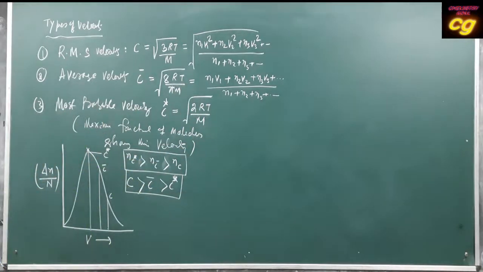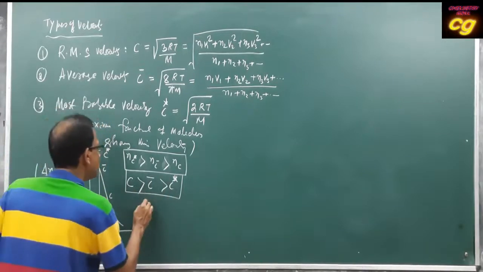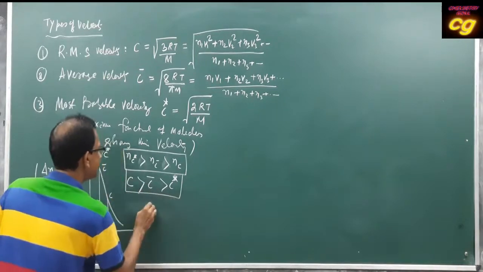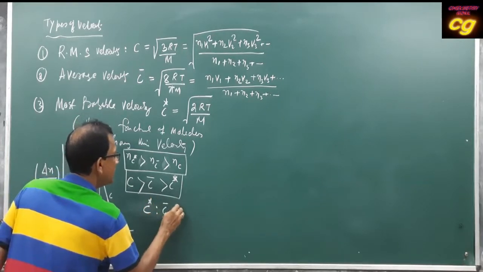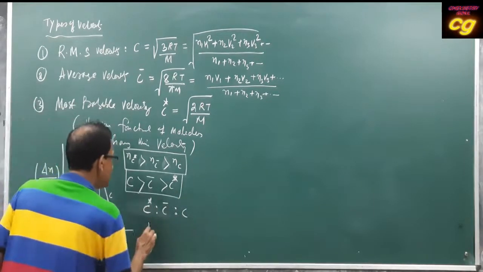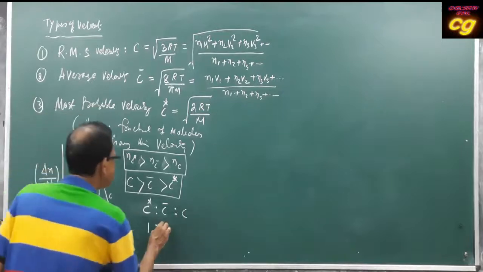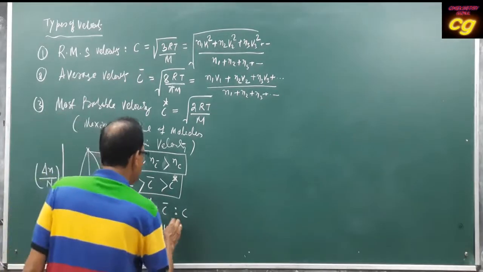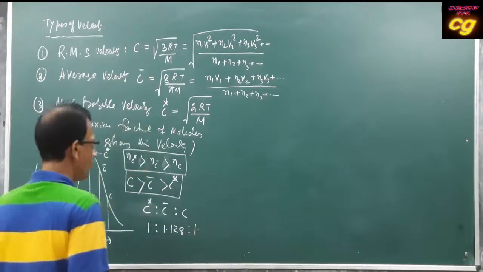So if you compare which is the lowest, C star is the lowest. If you write the ratio C star to C bar to C, the relation is C star is 1, C bar is 1.128, and C is 1.224.